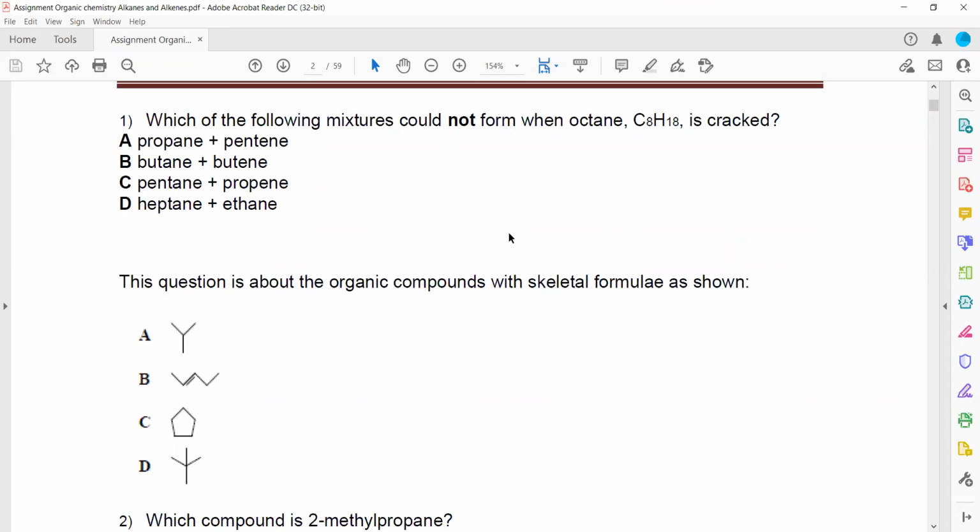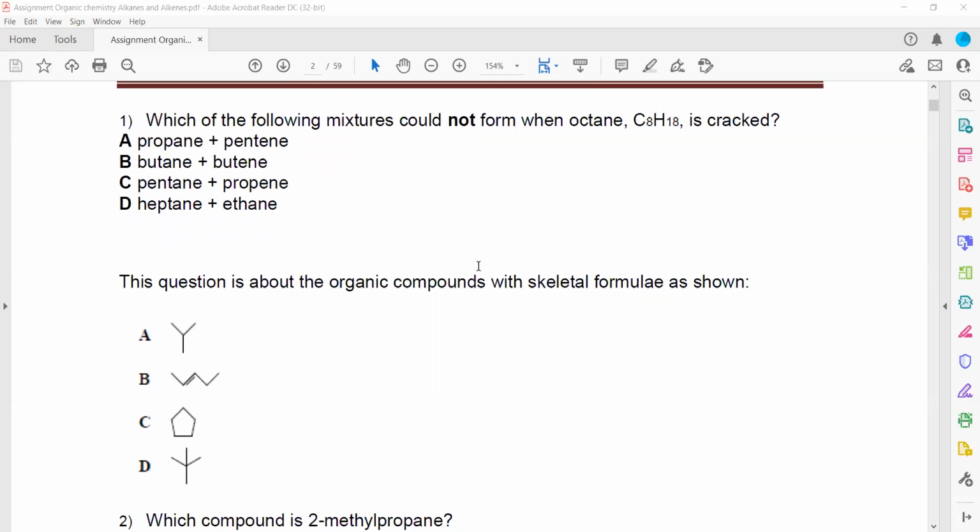Which of the following mixture could not form when octane is cracked? Octane means 8 carbon. So prop and pent means 3 plus 5, so it will be 8. Butane and butene, that will be 8. Pent and prop, so that will be 8. But hept, that is 7, and eth 2, 7 plus 2, it means 9 carbon will be there. How can 8 carbon result in a formation of 9 carbon atoms? That's why D cannot be the right answer.